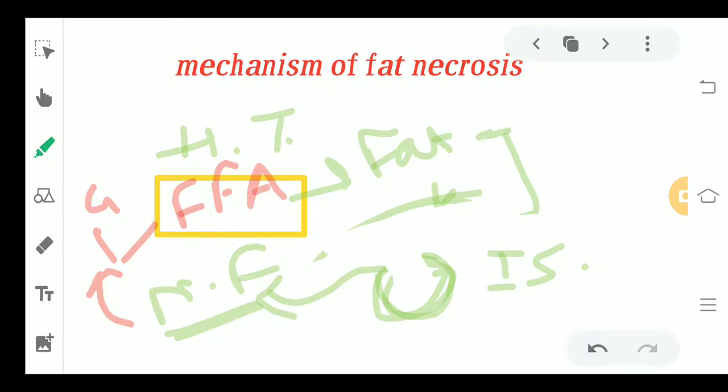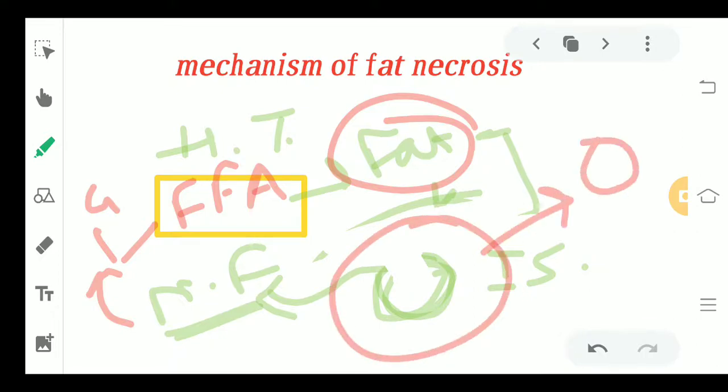I will make you understand this again. This was a fat-rich area of the body which had a lot of adipocytes. This was a healthy adipocyte. Because of inflammation and initiation of fat necrosis, there was a rupture in the site of this adipocyte, which led to the release of neutral fat in this area.